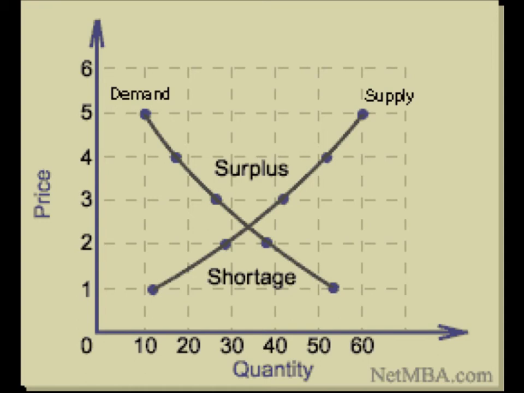It's where supply and demand cross that you get your price. So for example, if this was sweaters, we can see that they can sell 35 sweaters at $2.50. That's their price. That's what the market will bear, and that's what we call equilibrium.